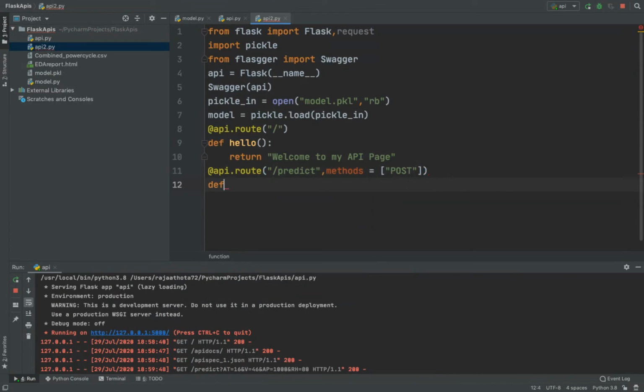So for that I'll define my function again. I'll just define my function as predict. Now I'm defining my function as predict, so under it I'll write the code.